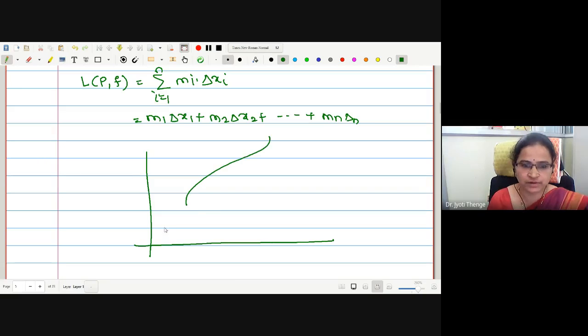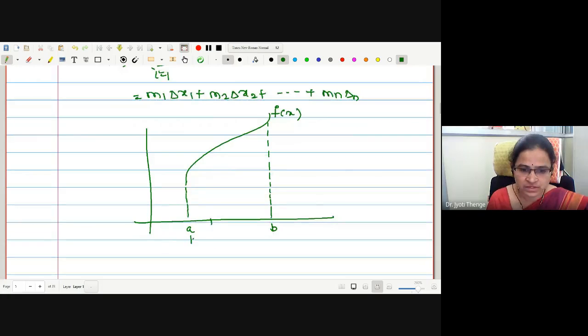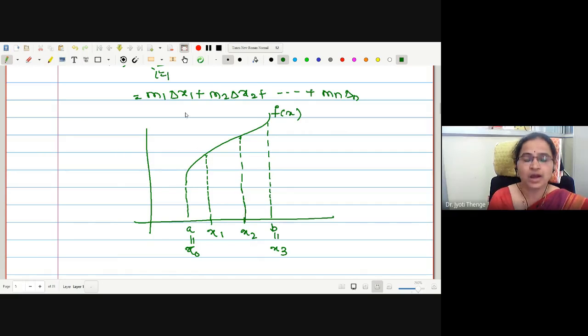Don't mind, these straight lines are not going straight actually. So this is the curve, right? Now let me mark A and B. This is f of x. Again, I'll just put two points only. This is A equal to x0, the first point. Here it is x1, x2 and x3. Therefore, again we have three subintervals. Let me join the points with the curve.